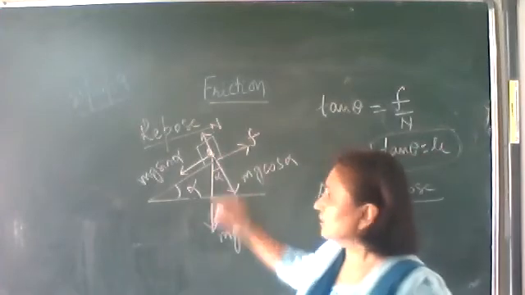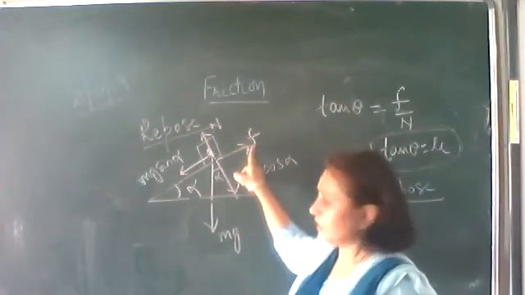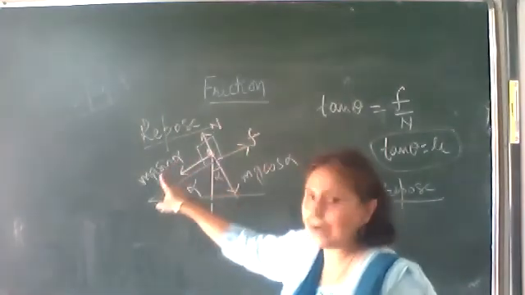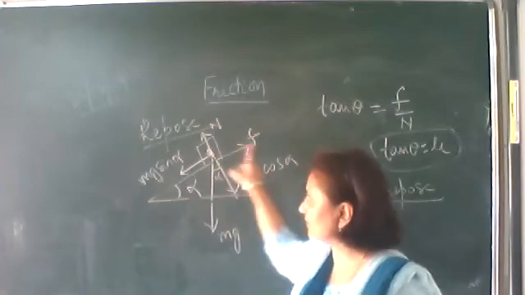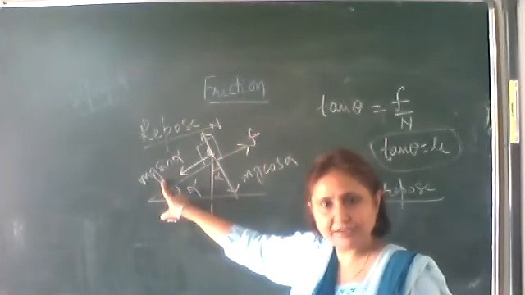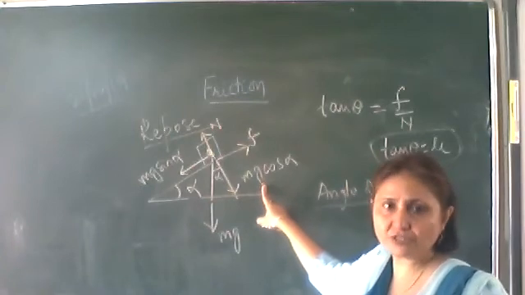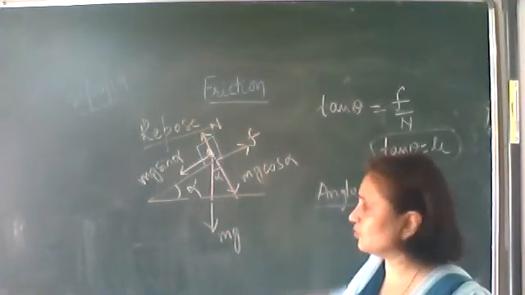Now, there is no acceleration. So this force is balanced by the opposite force, that is, the frictional force is equal to mg sin alpha, and the normal reaction is equal to mg cos alpha. So here we get two equations.